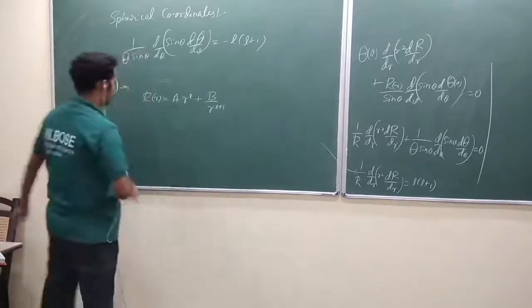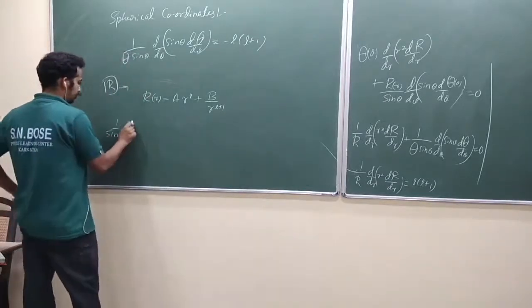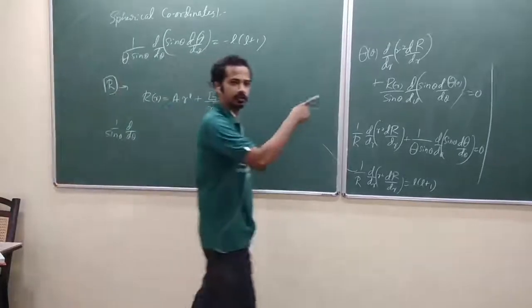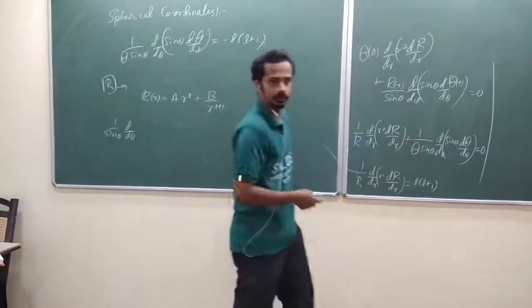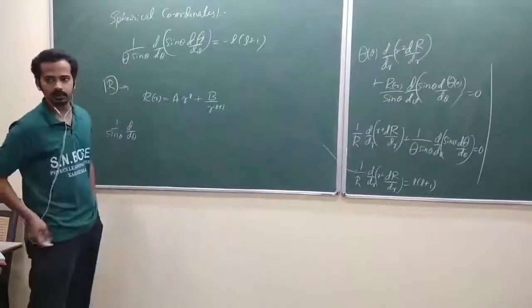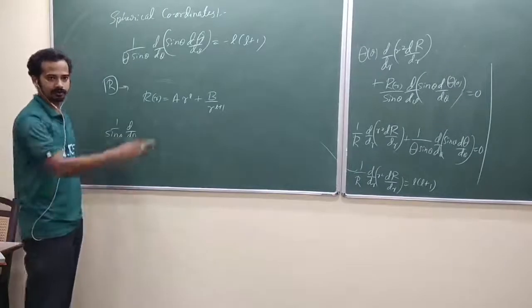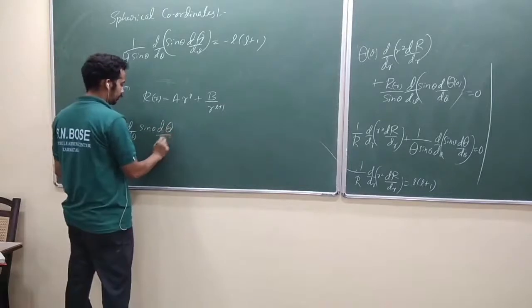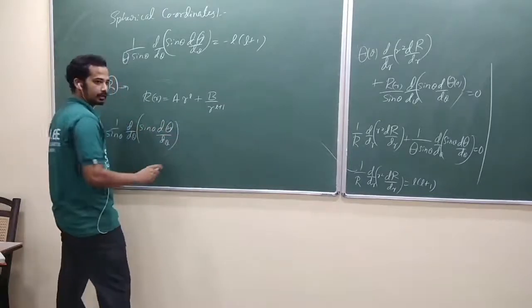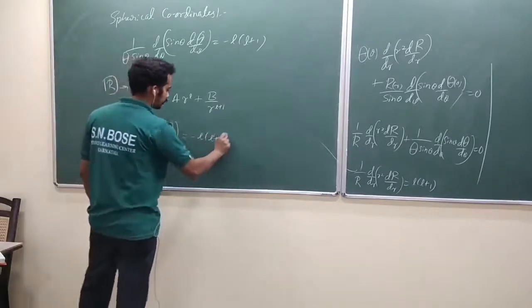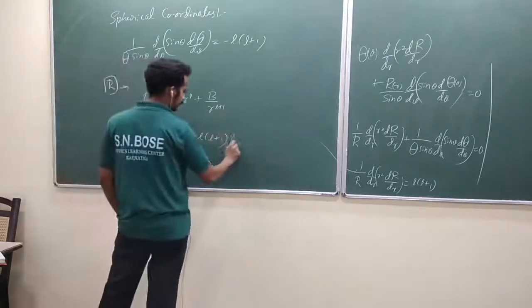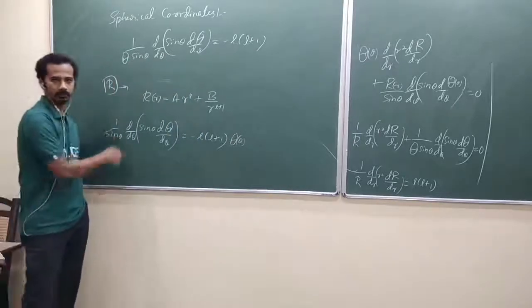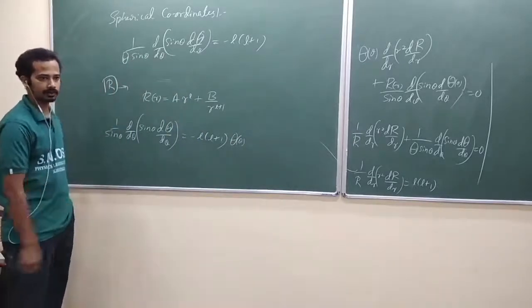So this one, 1 by sin theta d by d theta. So someday we have converted this one into the Legendre polynomial. Do you remember? While doing some differential equation, we converted that one into the Legendre differential equation. That differential equation: d by d theta sin theta d theta by d theta, that's equal to minus L into L plus 1. I had one more theta here. I take it here. Okay. When you put cos theta equal to x, it will be converted into the Legendre differential equation.